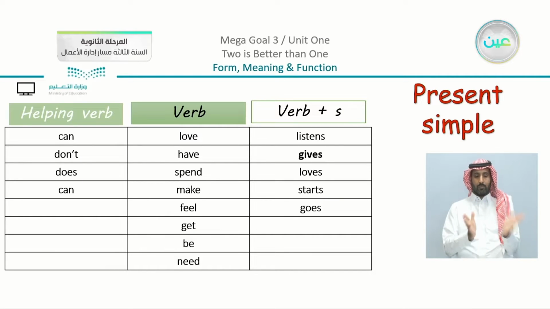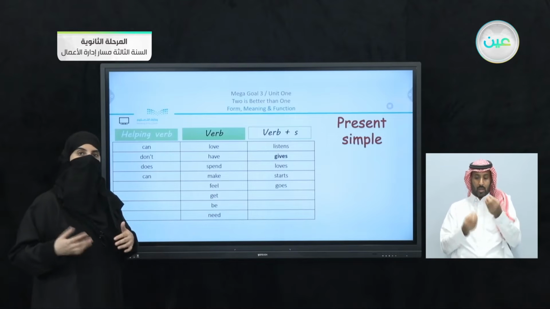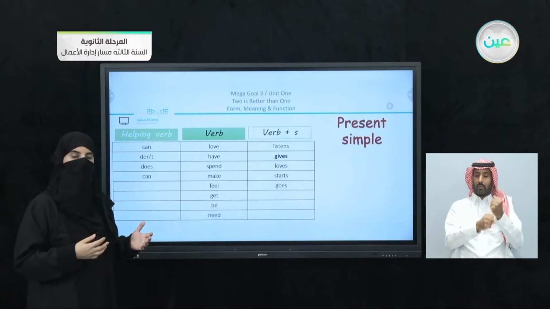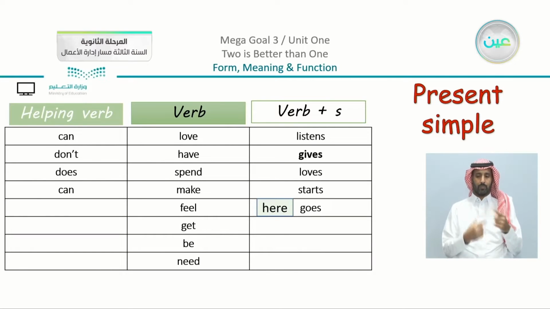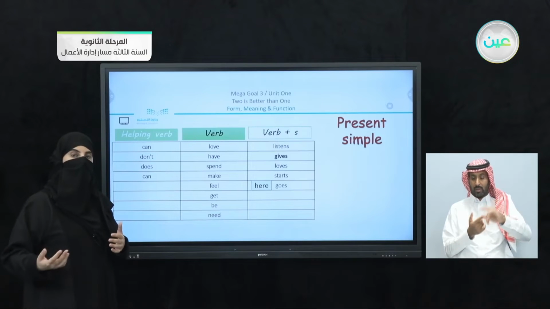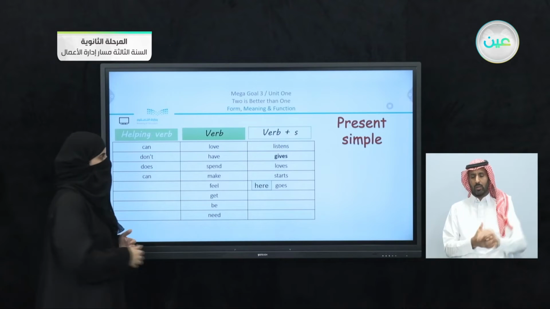Now you can see that all of these verbs, they are in the present simple. We have the main verb, it is in the present simple. When I add S to the verb, it also means the present simple. And we have here the helping. So here, I'm going to just go back to here, go, I go, or here, she goes again. Here they go again. We have here, here is used with the present simple, as you can see.